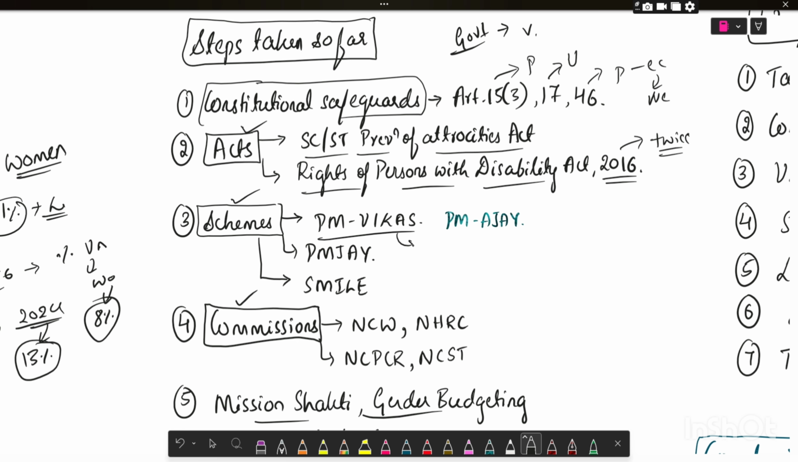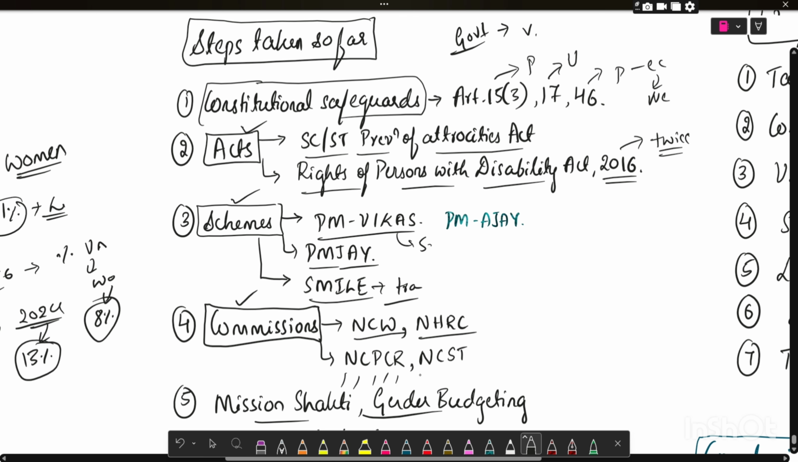In the schemes, PM Vikas for skill development, Pradhan Mantri Jan Arogya Yojana, and the SMILE Scheme for the transgender population. And also the commissions, that is National Commission for Women, NHRC Human Rights Commission, National Commission for Protection of Child Rights, National Commission for ST, Mission Shakti for Women, Gender Budgeting in Union Budget. Let me take an example and explain to generate the points.